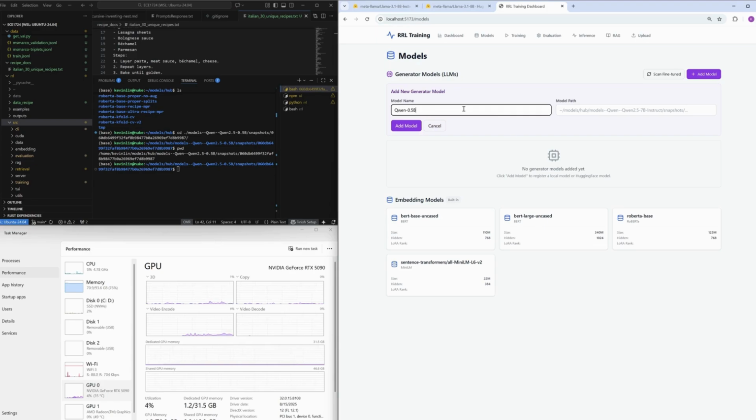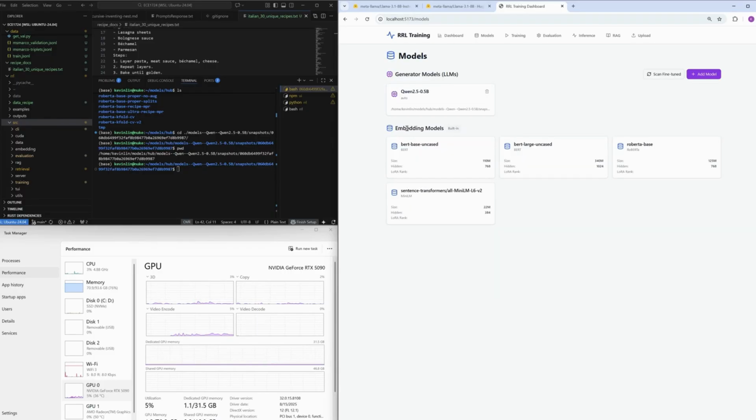For this demo, we're using Qwen 2.5-0.5b. Why this one? It's lightweight, fast to load, perfect for demos and local experiments. And it behaves like a real instruction-tuned LLM.